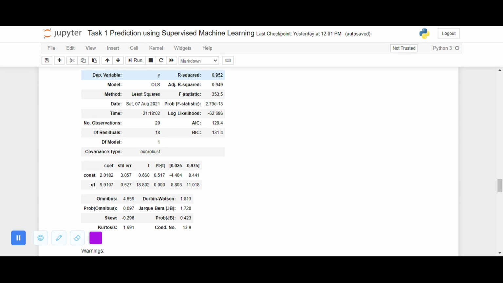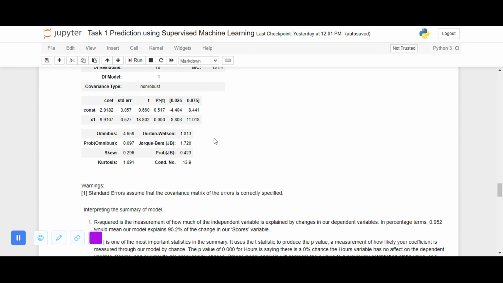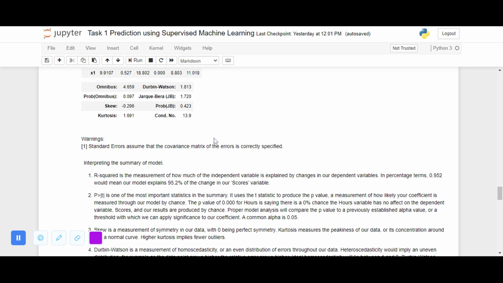0.952, and the Durbin-Watson statistic value is 1.813. The R-squared value of 95.2% shows that our model explains 95.2% of the change in the dependent variable, that is the percentage scored.